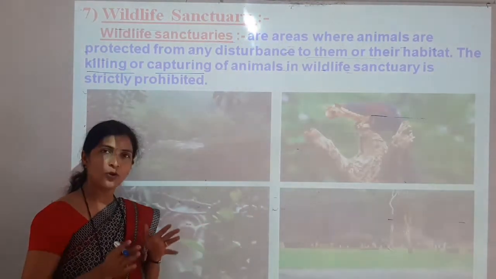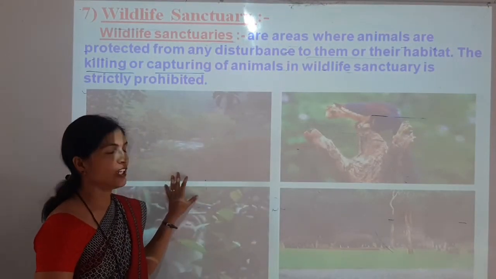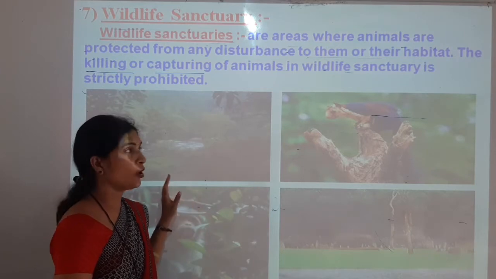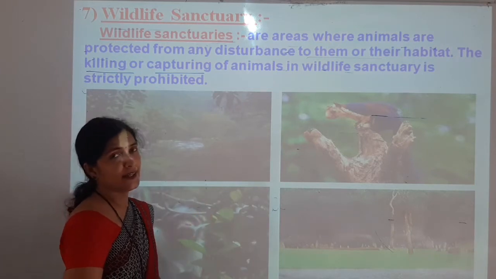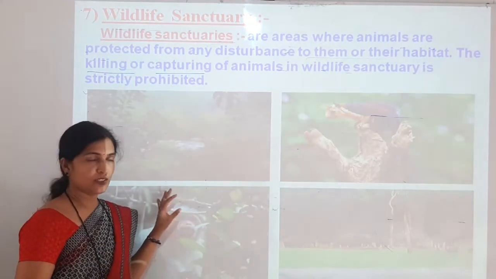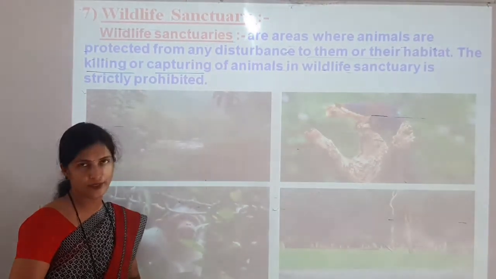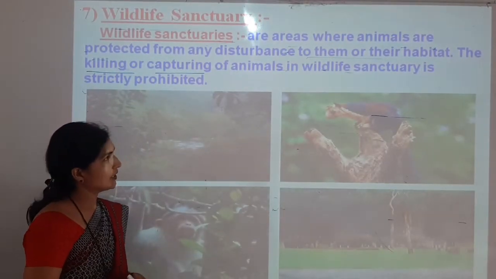So there are some laws. Any person cannot kill, disturb, harm, or capture any type of animal from this wildlife sanctuary. This is strictly prohibited. Even we cannot disturb their habitat. So this is the wildlife sanctuary.